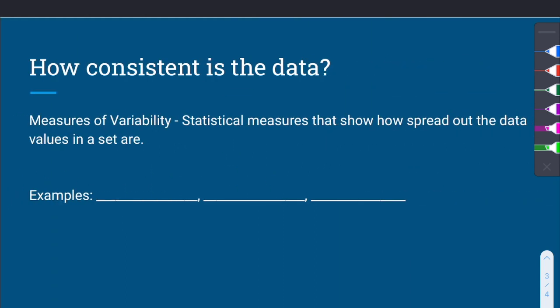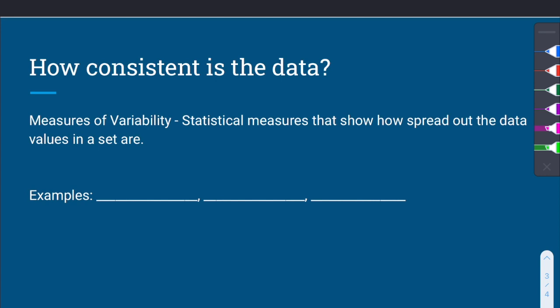Another thing we're going to be looking at is how consistent the data is. I'm not sure if consistent is a perfect word for talking about variability, but if I think about a set of data, are they really spread out? Are they really close together? If they're close together, very similar, it sounds like something is happening in a very consistent way. These are measures of variability. How spread out are the values in the data set?